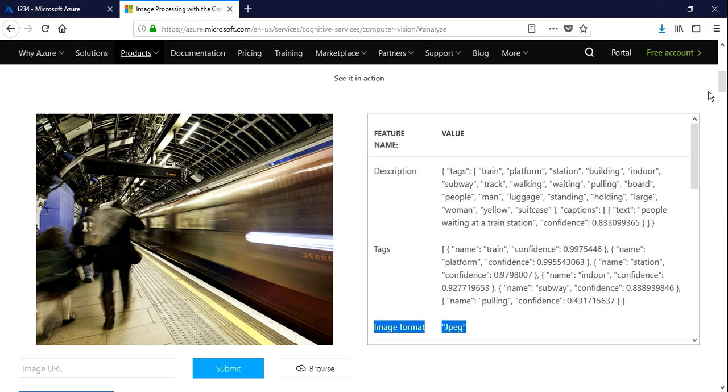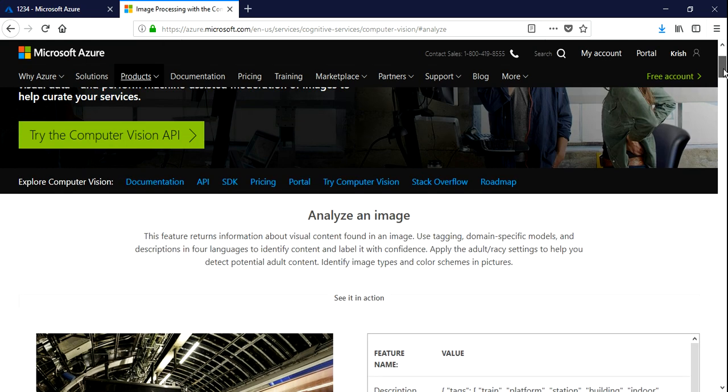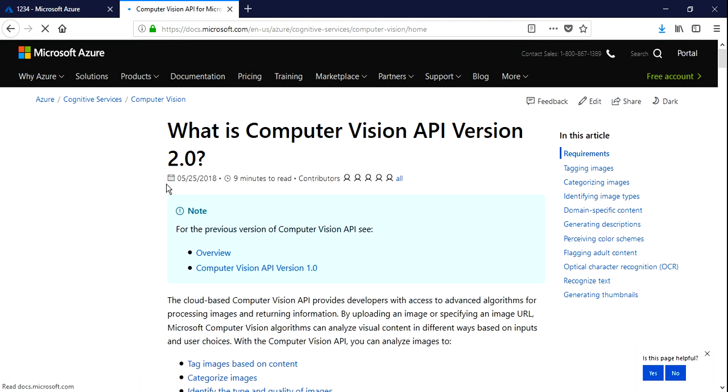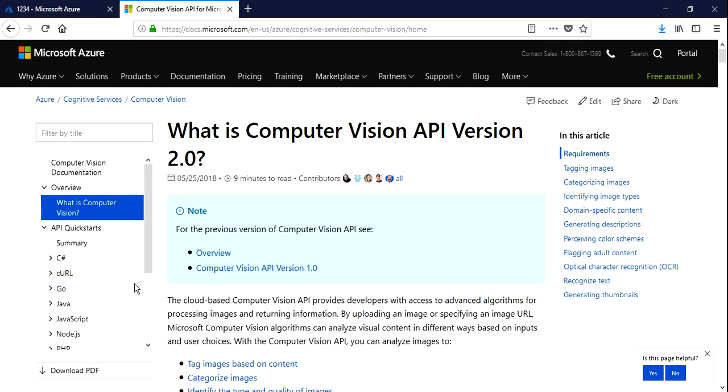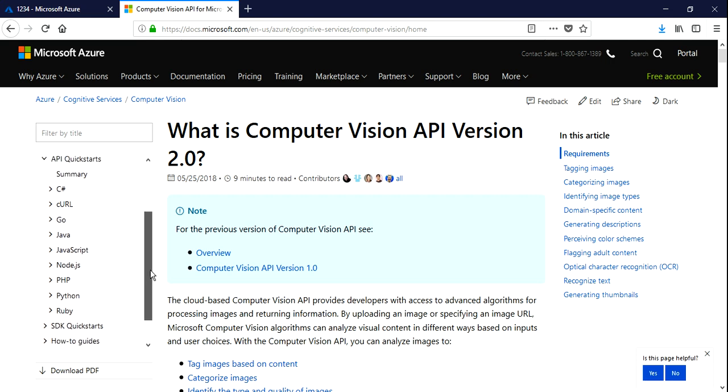Again, I'll show you how we can code this. In order to understand it, first of all, I need to go to the documentation, because in the documentation you'll get all the reference materials on how you can call these APIs. Just go to the API quick starts, and you can get the code in all the programming languages.